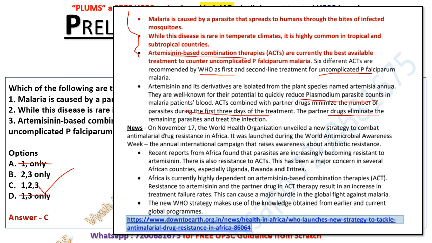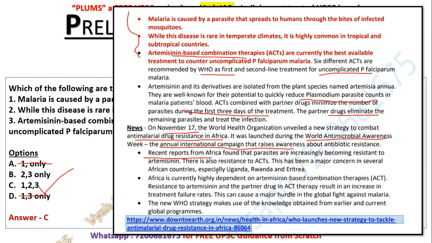Okay. And on November 17, what happened is WHO unveiled a new strategy to combat anti-malarial drug resistance in Africa. It was launched during the World Antimicrobial Awareness Week, which happened in November, and that is the reason we formed this question. In Africa, this is a very serious issue.